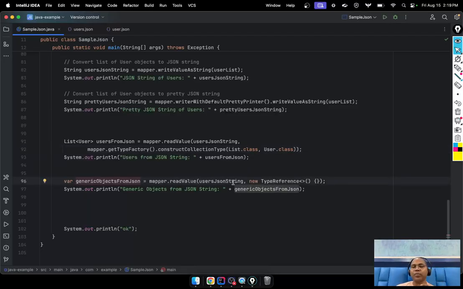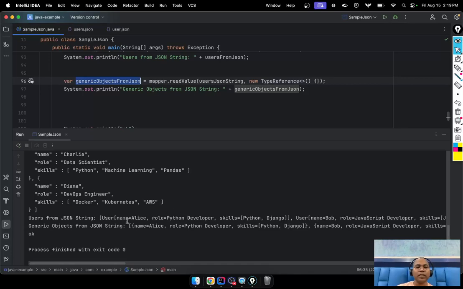Now notice I'm not passing any user here, I'm not passing anything, but now our type inference is just passing the string representation of JSON and saying TypeReference. You figure out, Jackson library, figure out what kind of object you can convert it to and give it to me. If you run it, notice the generic object, they can convert it into the complete object. Okay, they have converted the read value.